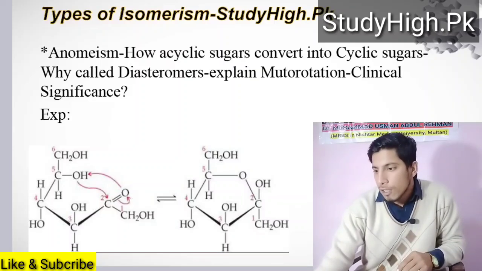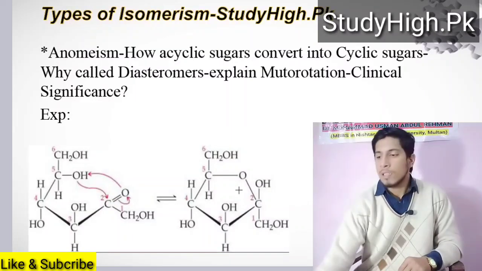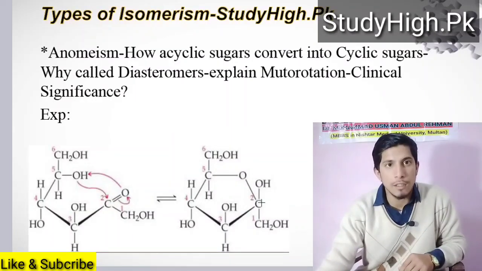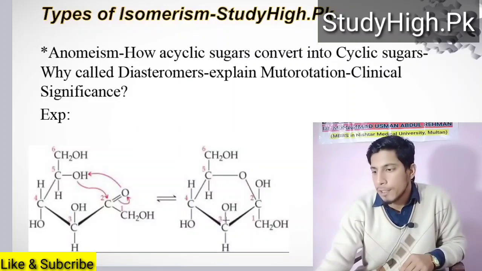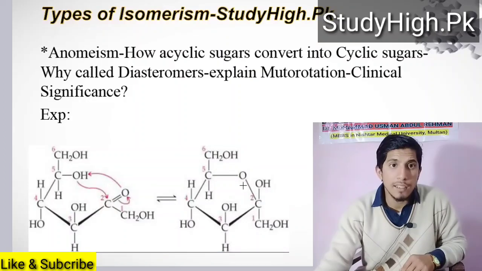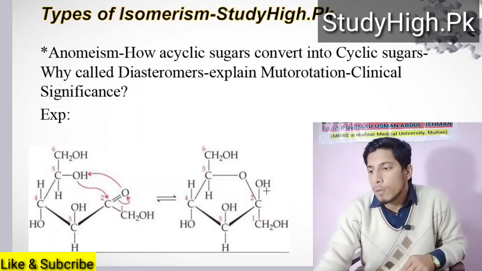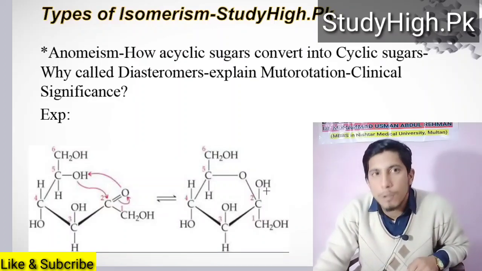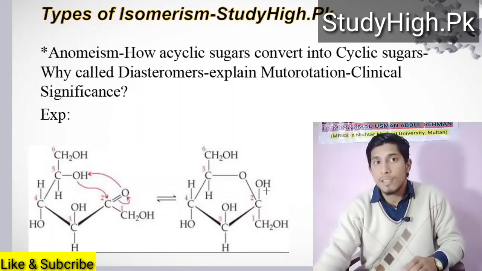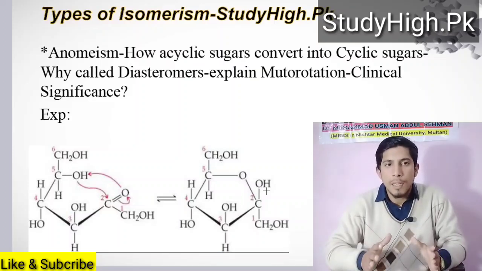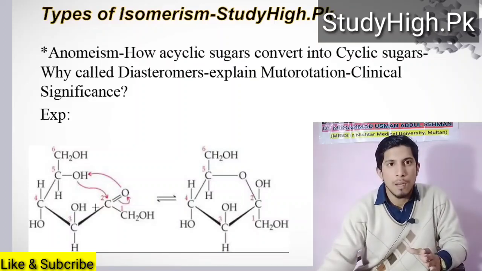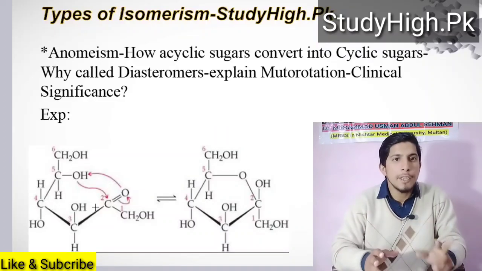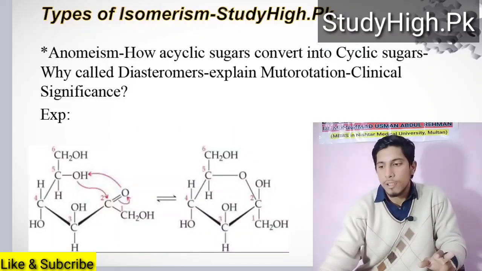So when this is converted into cyclic form, this carbon number 2, if you see, has one bond connected with carbon number 3, one bond connected with CH2OH, a third bond connected with oxygen, and a fourth bond connected with a hydroxyl group. So now this is connected with four different types of groups. In acyclic form, it is connected with three different groups: one oxygen, one CH2OH, one carbon.